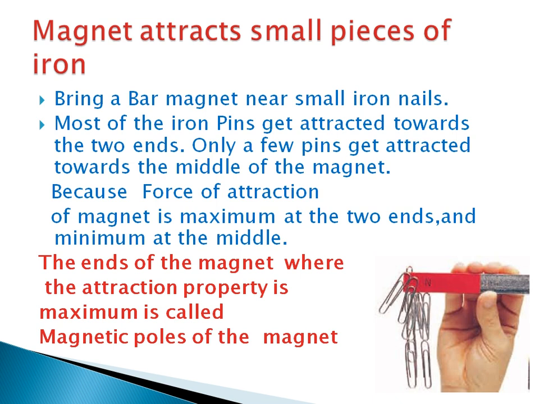Do you know why all the pins are attracted towards the ends? I mean the majority of the pins are attracted towards the ends. Only a few pins get attracted in the middle portion. Do you know why? Because the force of attraction of a magnet is maximum at the two ends. The reason is that the force of attraction of a magnet is maximum at the two ends and minimum at the middle. That is why most of the iron pins get attracted towards the two ends. Hope you understood.